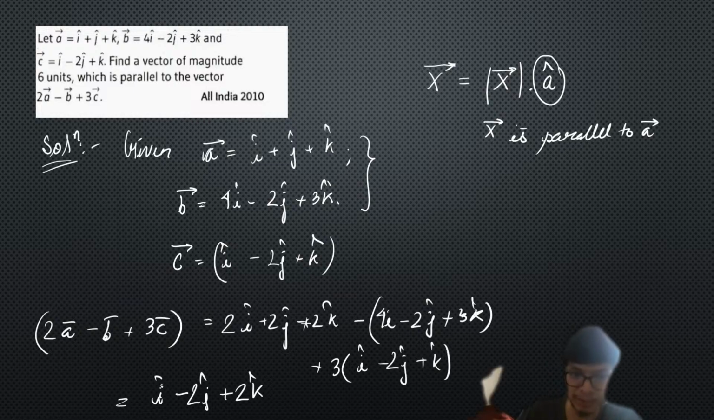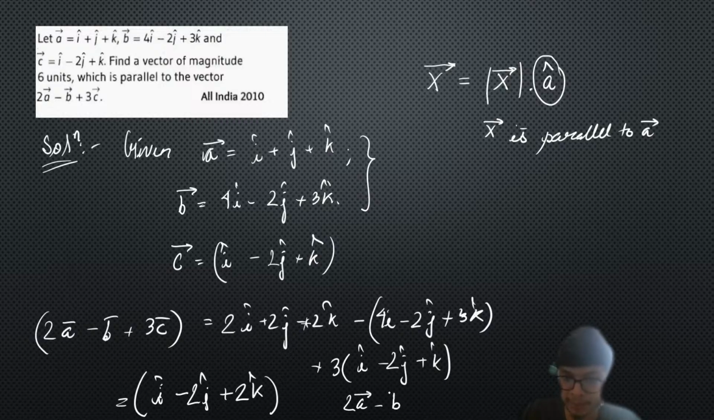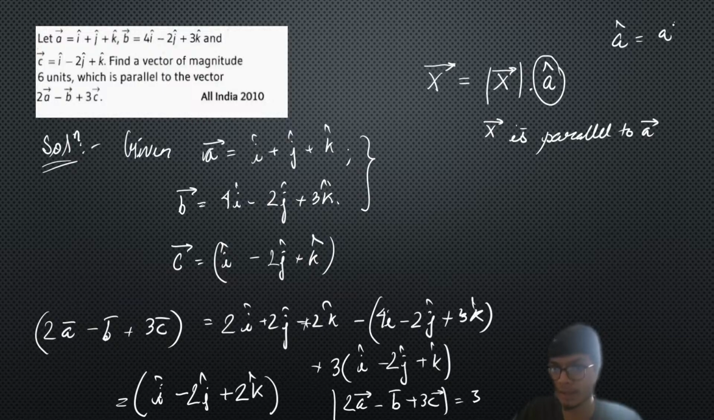Now if you find the modulus of this vector, it is going to be the square root of 9, so the modulus of 2a minus b plus 3c is going to be equal to 3 units. So your unit vector is just going to be divided by 3, right? If you recall, the unit vector of any vector a is given as the vector divided by the modulus of that vector.